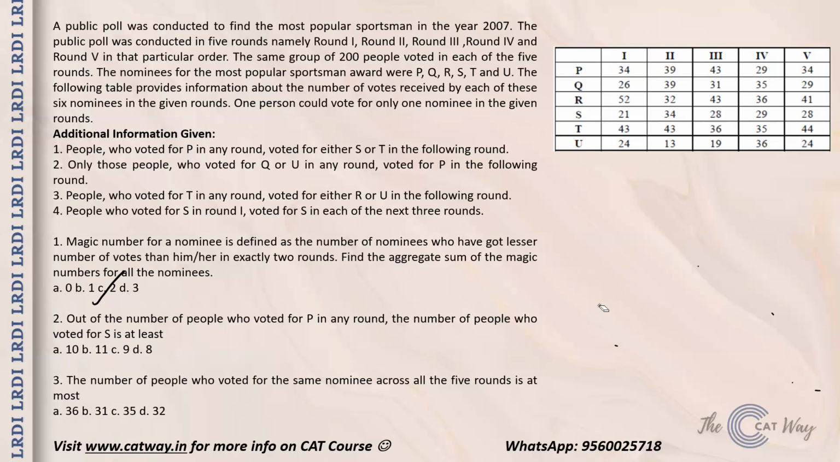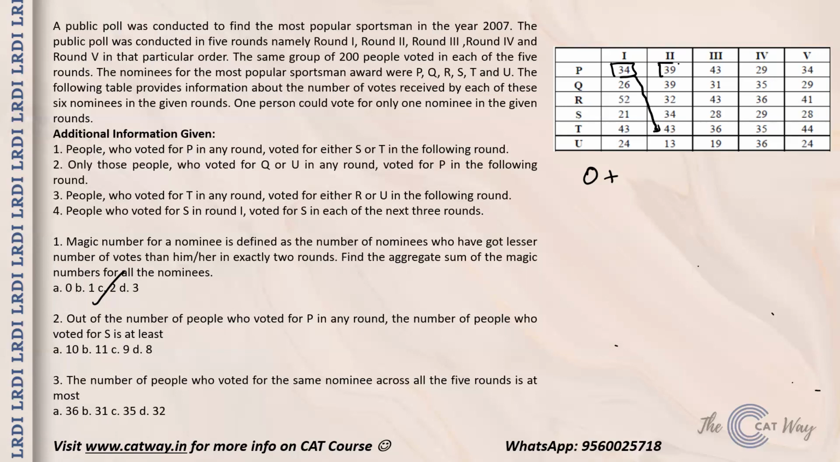So people who voted for P in the first round is 34. Now these 34 people are going to vote for S and T in the next round. Because you have to minimize S, what you will do is try to take all these 34 people to vote for T in the next round. And that is definitely possible because P had only 34 votes while T got 43 votes. So all 34 people can go and vote for T. So from round 1, there will be 0 people who will be voting for S in round 2.